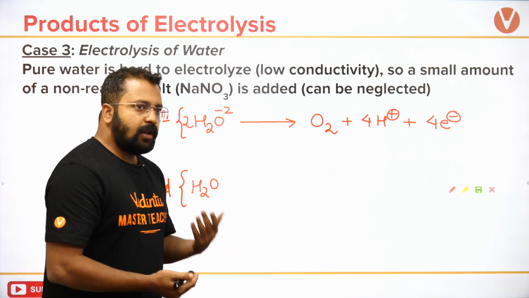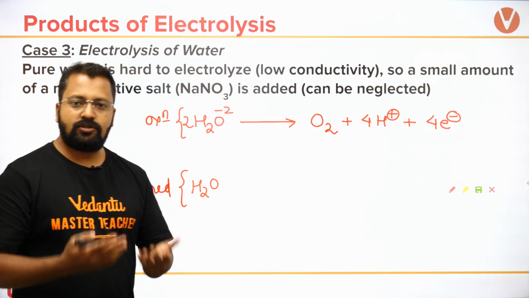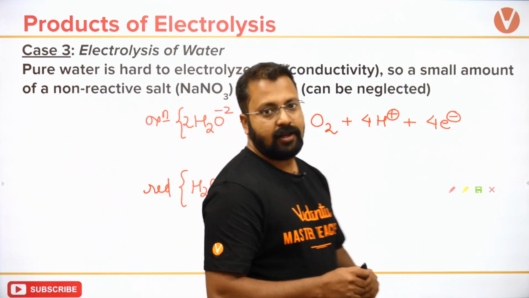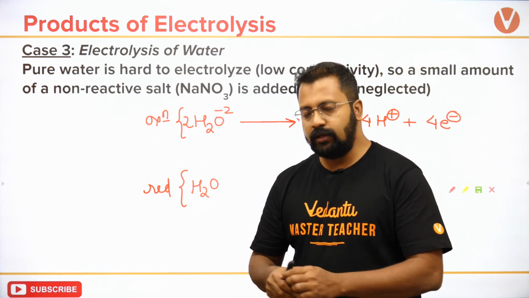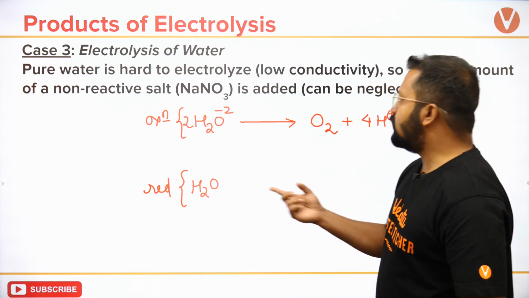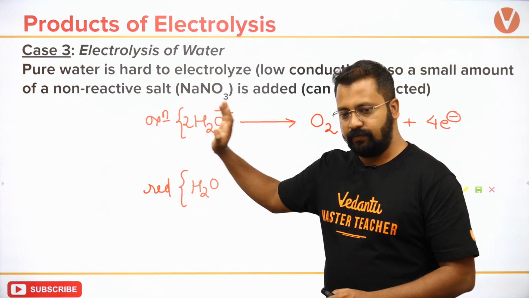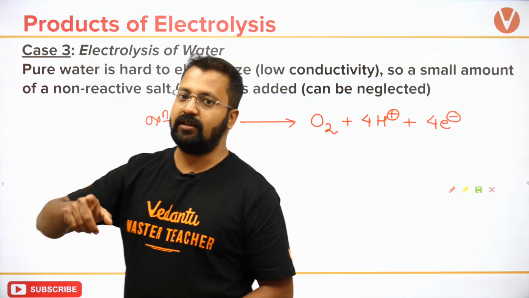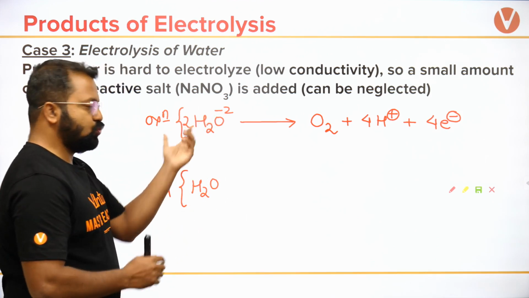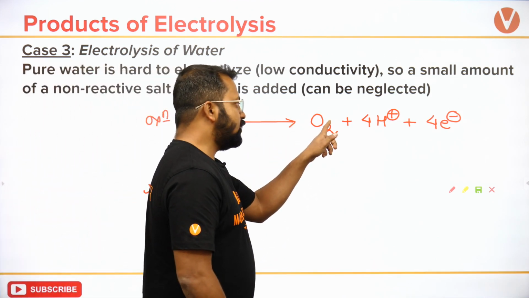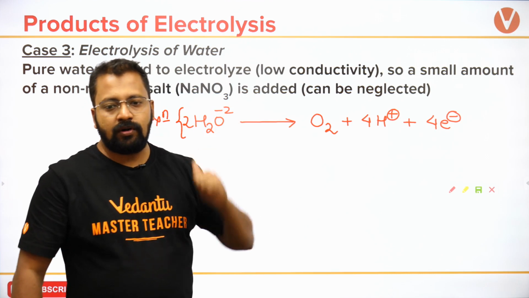See, generally हम ये बोल देते हैं कि oxide ion will undergo oxidation, but H2O is not a strong electrolyte. अगर वो strong electrolyte रहता तो H plus and O ऑक्सीजन में spontaneously टूटा हुआ रहता, but it is not a strong electrolyte. If it is not a strong electrolyte, so that means I will not dissociate this while writing the reaction. Clear? इसको dissociate नहीं करेंगे. हम क्या करेंगे? I will take H2O on the reactant side and convert it into O2, take out 4H plus and balance it by giving out 4 electrons.